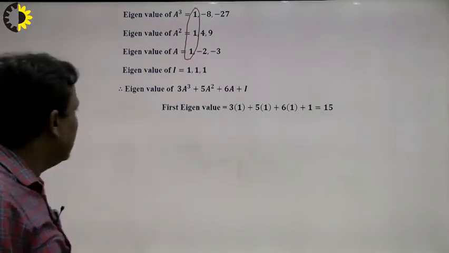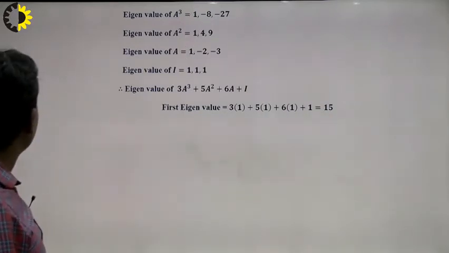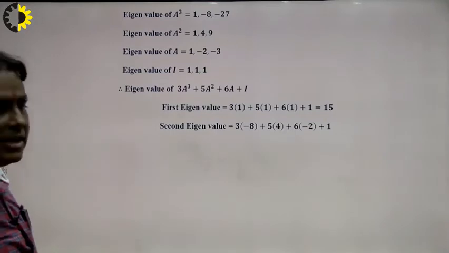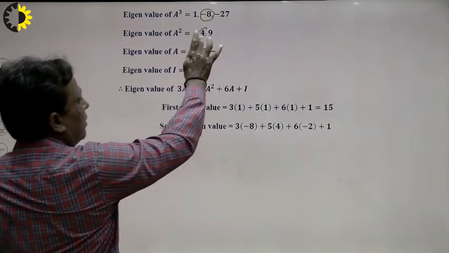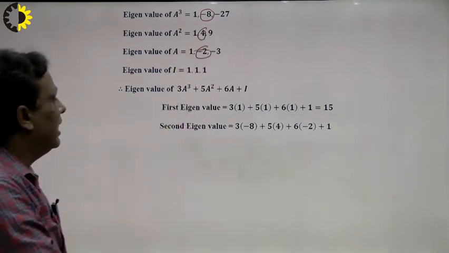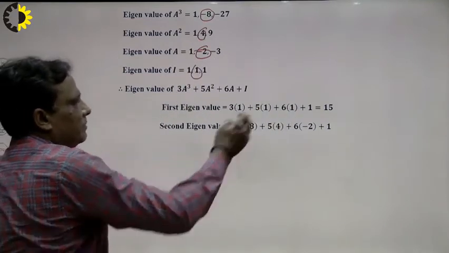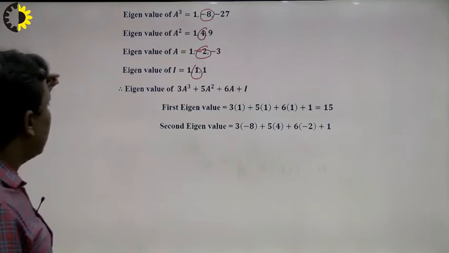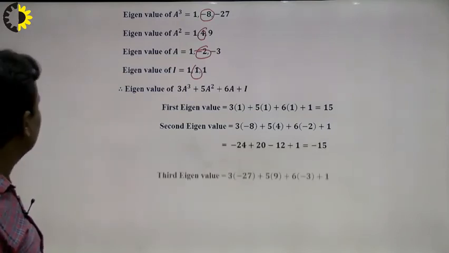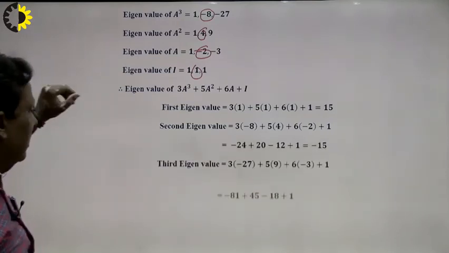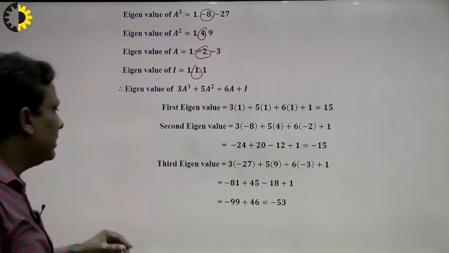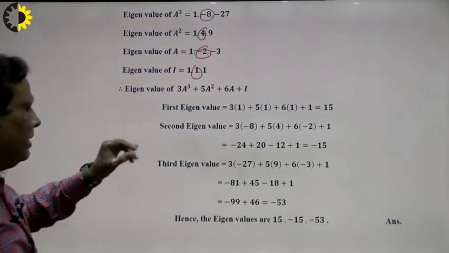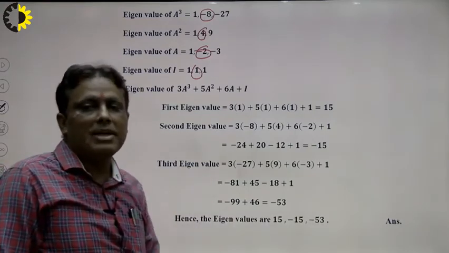I write 15. Suppose I want to calculate the second eigenvalue. So how to calculate the second eigenvalue? With the help of minus 8, with the help of 4, with the help of minus 2, with the help of this one. So I put it up, right. In the same way, I want to calculate the third eigenvalue, right. In the same way, I calculate the third eigenvalue in this way. So what will be the eigenvalues of these terms? Will be 15, minus 15 and minus 53.